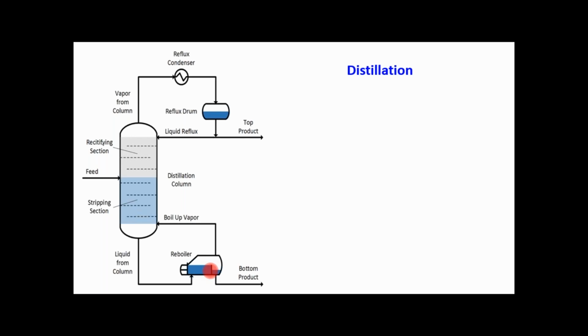The more volatile component, that is the one with the lower boiling point, is easily separated out first, and then the less volatile component, or maximum boiling point component, is separated out. So the more volatile component is initially separated out from the reboiler and sent to the distillation column.